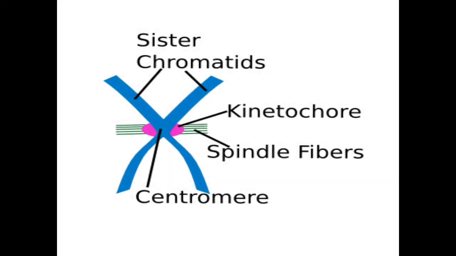Here you can see the structure of the kinetochore. It is a protein structure. Kinetochore is a protein structure which is present in the centromere, and through these kinetochore proteins the chromatids are attached to the spindle fibers.